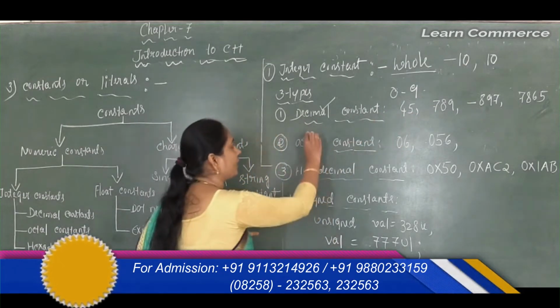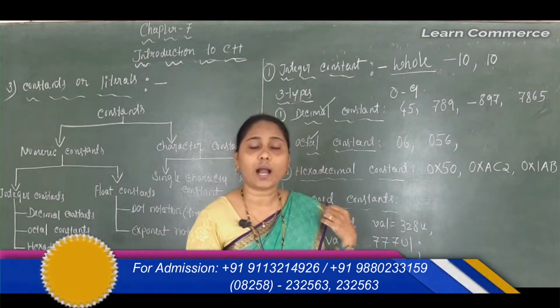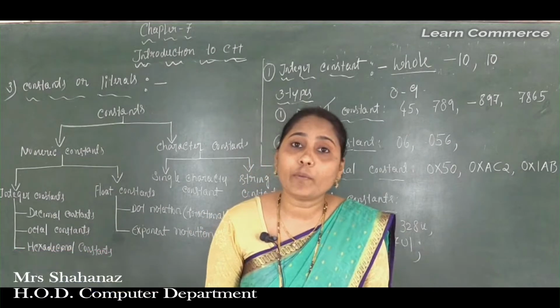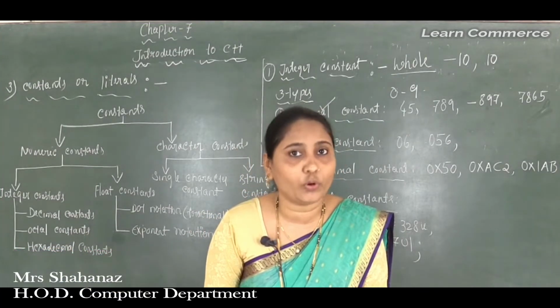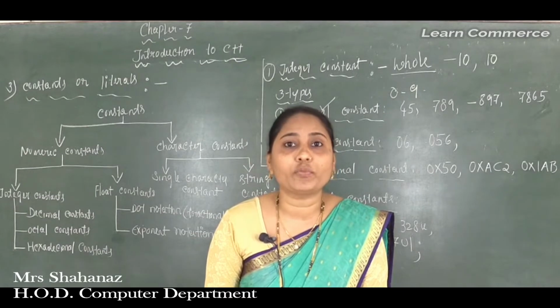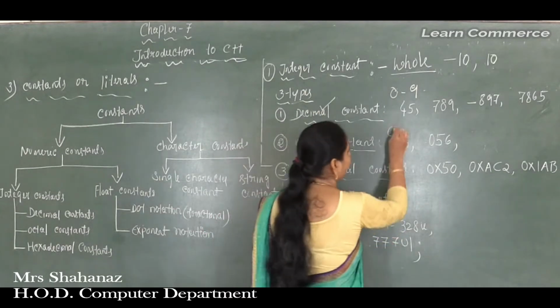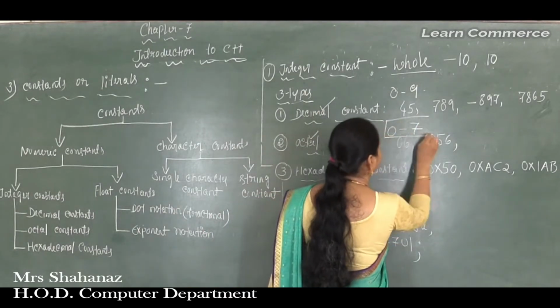And next one is the octal constant. So in what combination can we take the octal constant? It is a combination of the digits from 0 to 7.